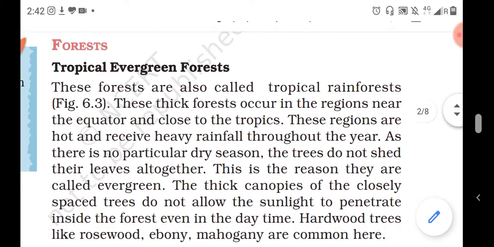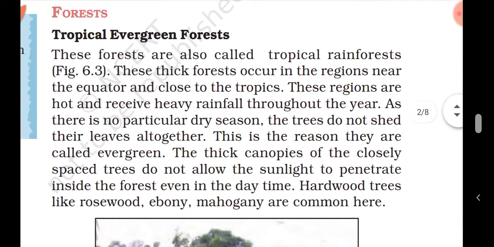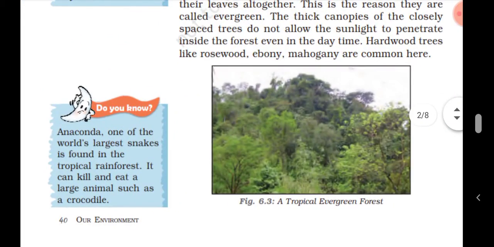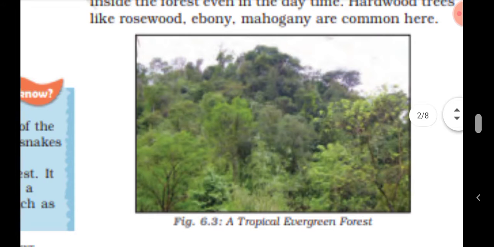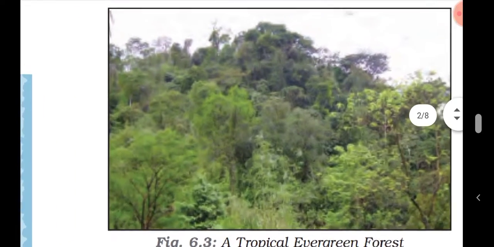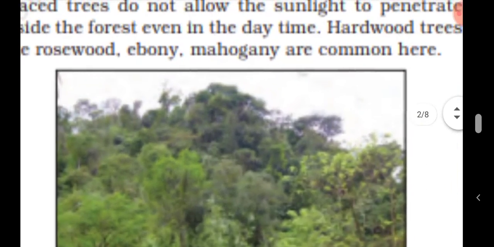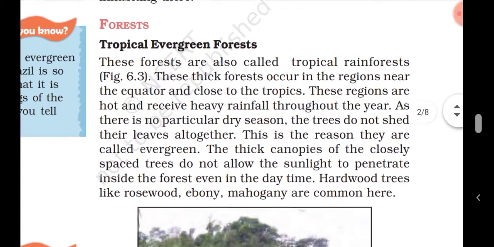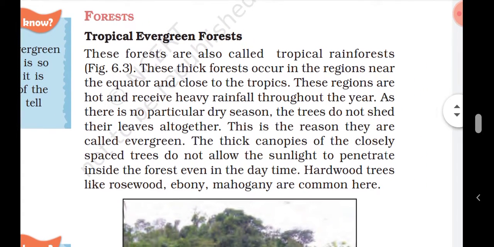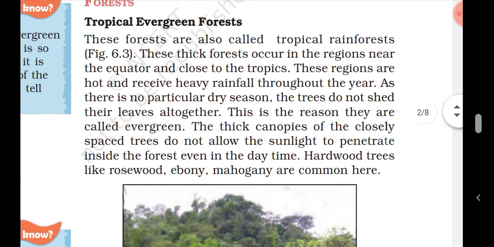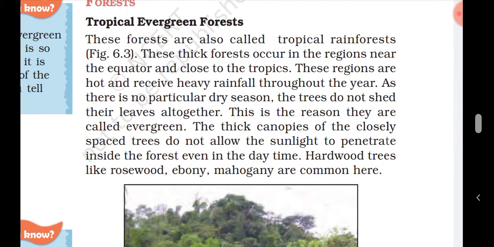These forests are also called tropical rainforest, and you can see in figure 6.3 this type of forest, known as the tropical evergreen forest. This is the picture here. You can see this picture in your book also. These thick forests occur in the region near the equator and close to the tropics. Okay, तो वहीं पे ही होते हैं ये जो इक्वेटर के पास वाले रीजन होते हैं.